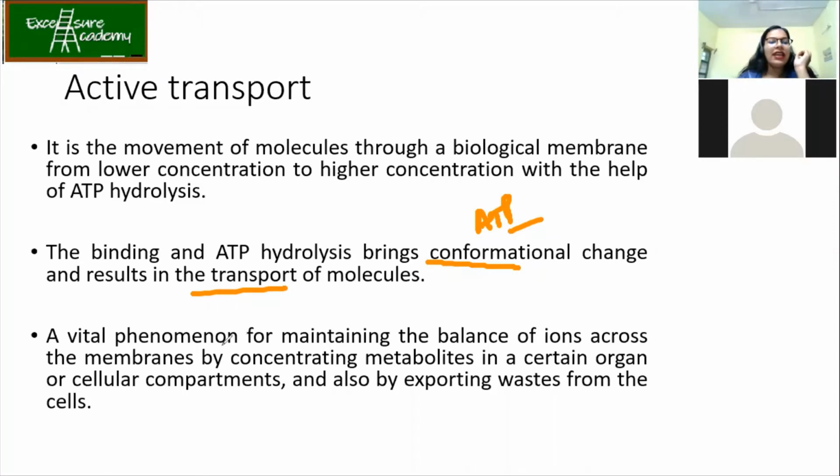So it is a vital phenomenon for maintaining the balance of ions across the membranes, by concentrating the metabolites in a certain organ or cellular compartments, and also by exporting the waste from the cells. As I mentioned yesterday also, sometimes bacteria have got pumps or transporters in order to expel out the drug molecules.